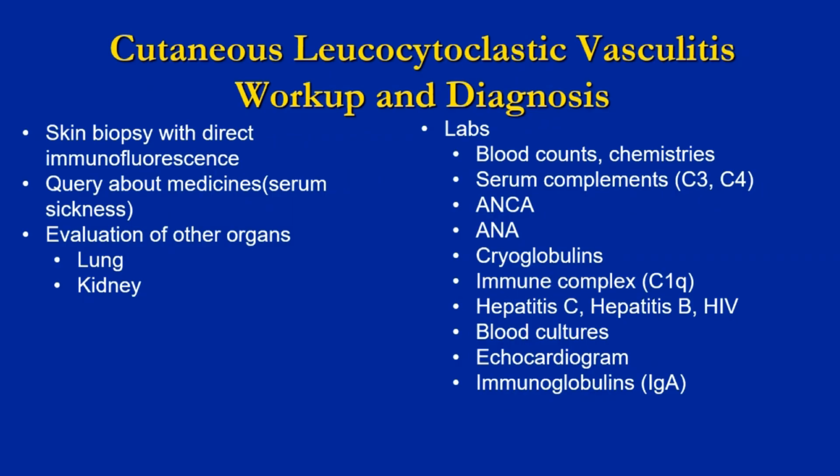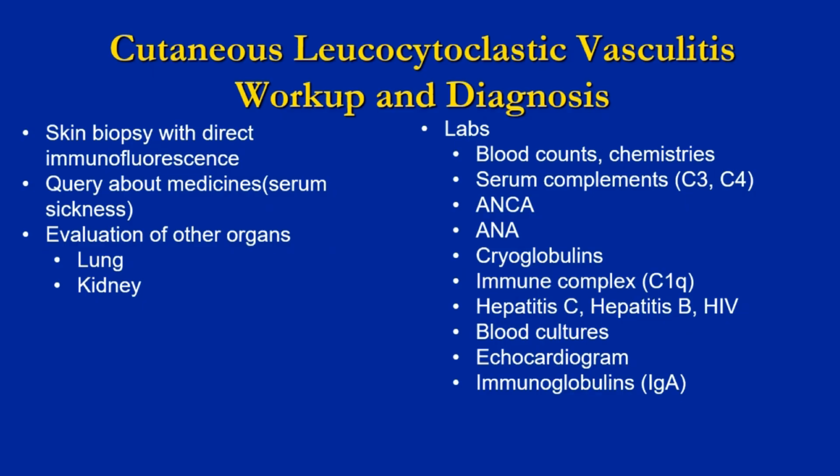But then once one determines that there is a leukocytoclastic vasculitis, at that time one needs to go hunting to see if that's associated with anything. Therefore, you query about medicines to see if there's any clues that there might be a serum sickness. In other words, if they've been on a medicine, the serum sickness can be associated. Other organs are evaluated in order to determine if it is a systemic disease or just isolated to the skin.